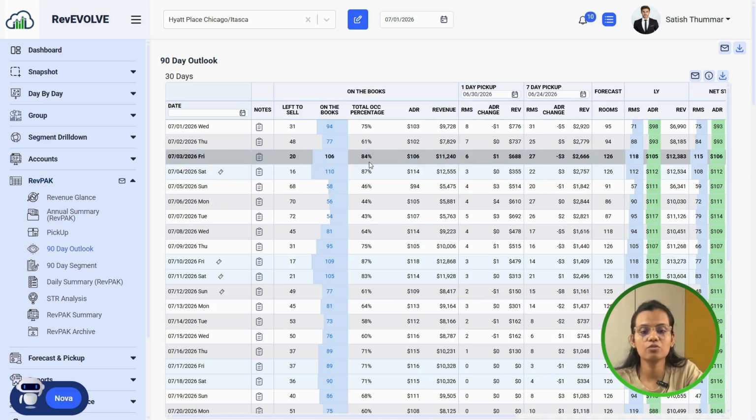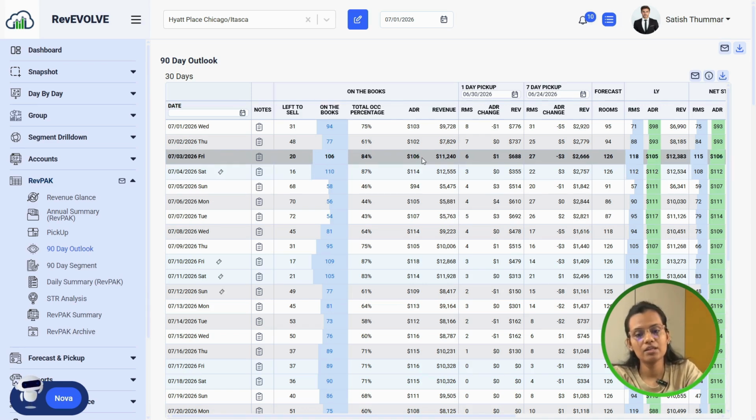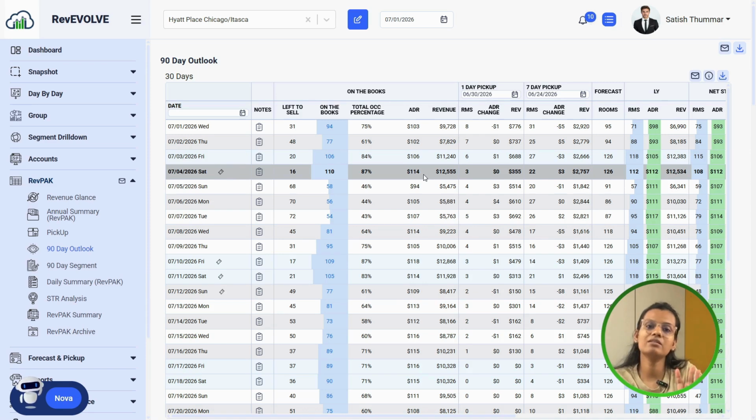Here we can see that our occupancy is at 84 and 87 percent, with 106 and 110 on the books, right? Our ADR is right now at 106 and 114. These are good numbers for any weekend. Based on this, our occupancy is getting higher and higher. We have 20 and 16 left to sell for Friday and Saturday. So we can take a pricing opportunity here and change our BAR rate by, let's say, +$5 or +$10, based on whichever market segments are at a higher position.